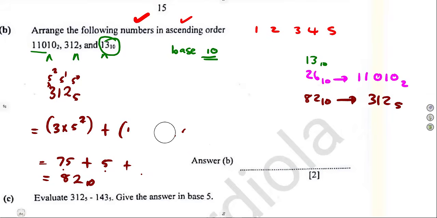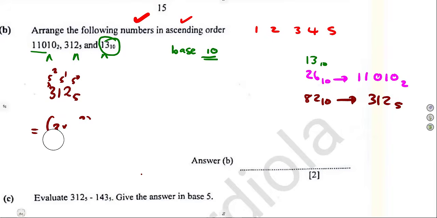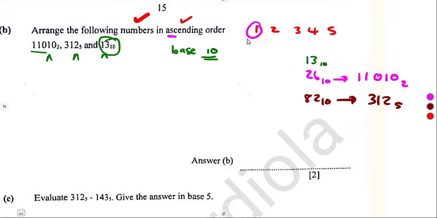As we have these numbers in base of 10, we can see which one is the smallest up to the biggest value, in ascending order. So we have got 13 compared to 26 and 82. We can see that 13 is the smallest value, so it is 13 in base of 10 as it is on the question.